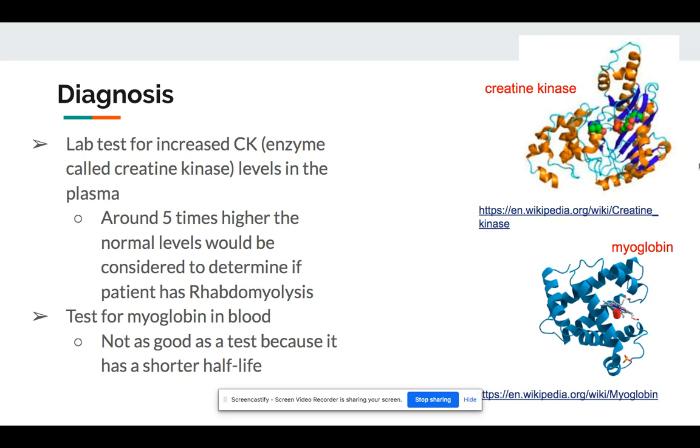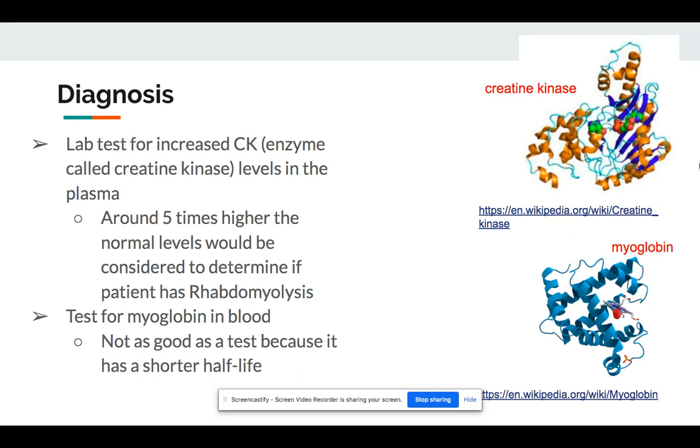The diagnosis: there can be lab tests for increased CK, which is around 5 times higher than normal levels, and a test for myoglobin in the blood. Now, along with these lab tests, doctors can do a dip test in the urine to see if there is myoglobin in the urine.